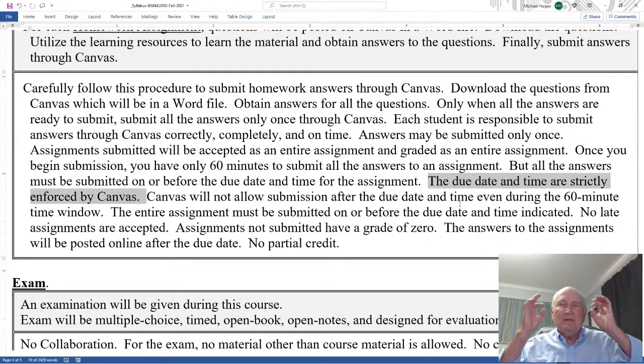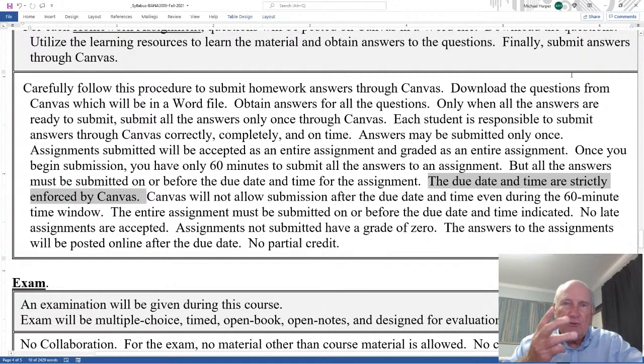So it will be submitted whether you submit it, whether the 60 minutes submits it, or the due date and time submits it. In those 3 ways it can be submitted. So be very careful that you get it done before the 60 minutes and before the due date and time. And that's what this paragraph says.